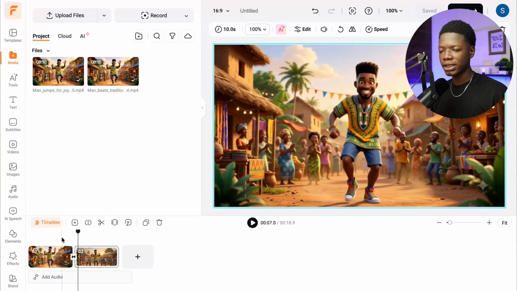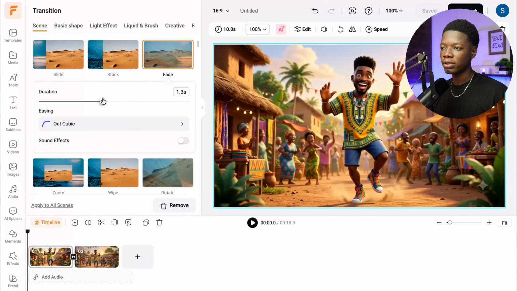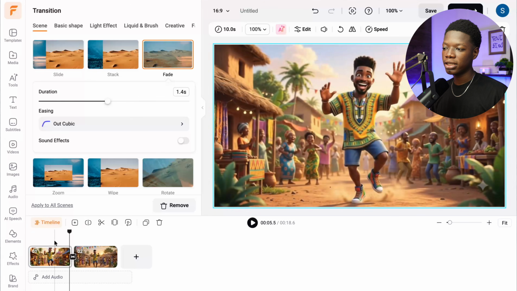Okay, I believe you saw the transition. It did not just jump. Let me click on it one more time and increase it to about 2 seconds. No, let's make it 1.4 second. Let's take a look at it.